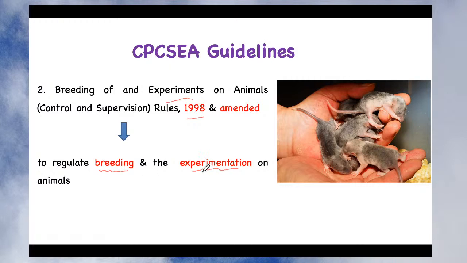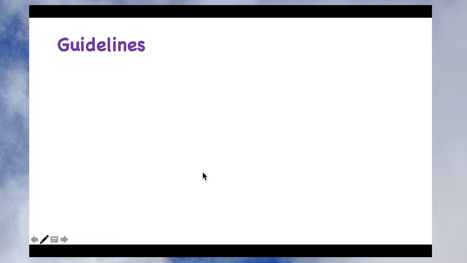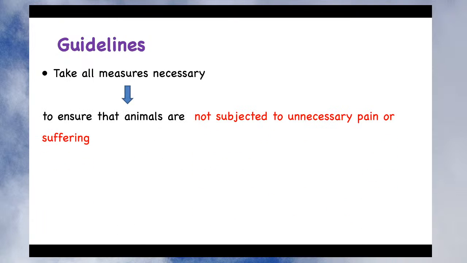experimentation on animals. So we have seen there are two important acts which provide the guidelines for breeding, conducting experiments on animals, and also how to handle the different types of experimental animals. So the first thing is the CPCSEA guideline. CPCSEA is responsible for taking all the measures which are necessary to ensure that animals are not subjected to unnecessary pain or suffering.